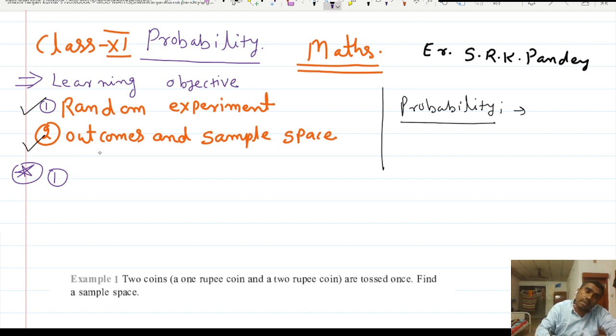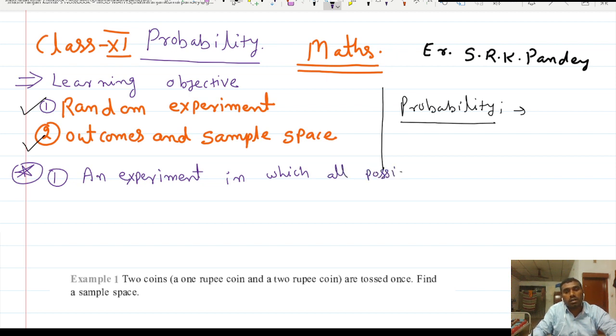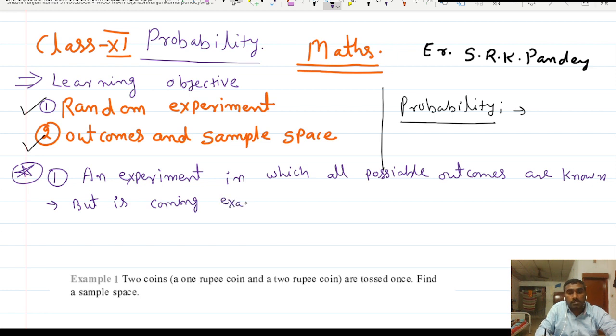So what we can write for a random experiment: an experiment in which all possible outcomes are known, but what is coming exactly, that we can't say in advance.